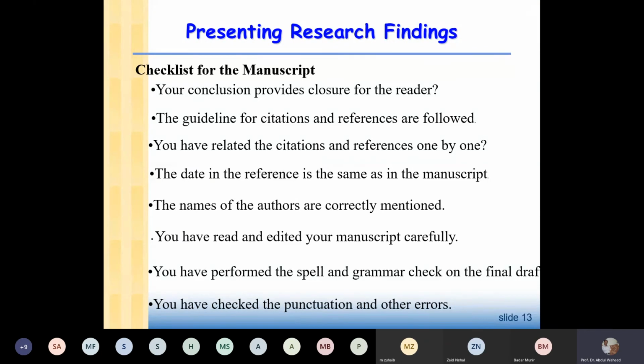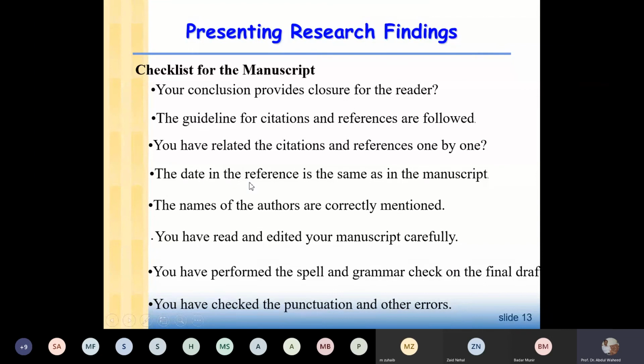Suppose you cited a work, but its reference is not given, then it's a problem, no? Or you gave a reference of an article, but you have not cited that article in your text. So again, there is a problem. So that's why you must cross-check your citation with references.